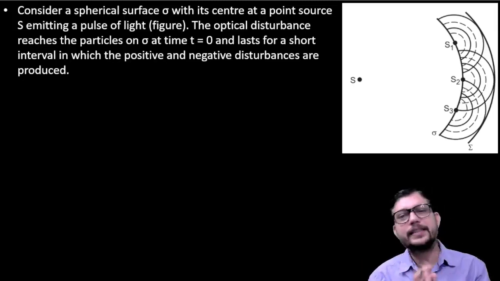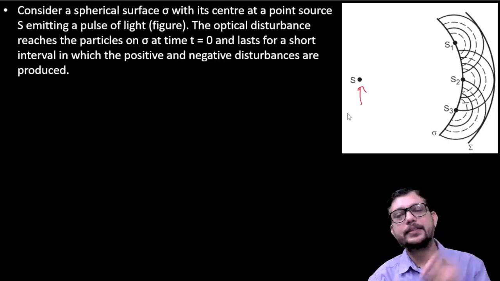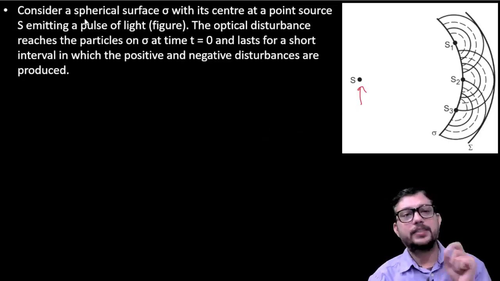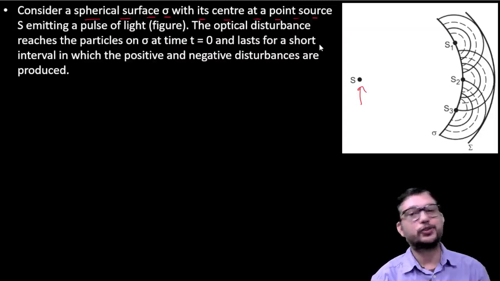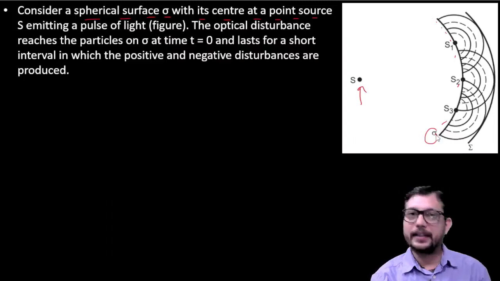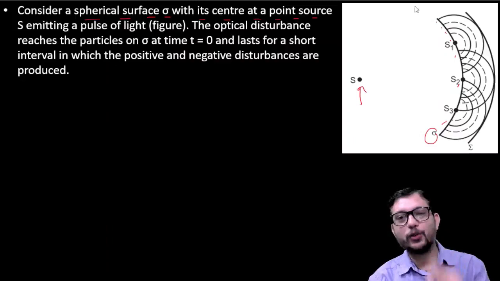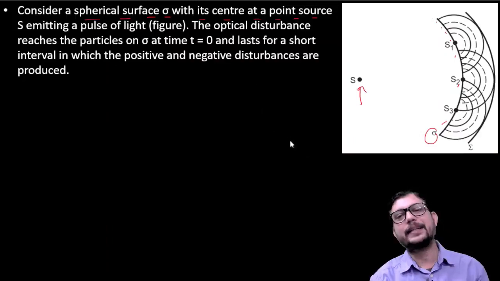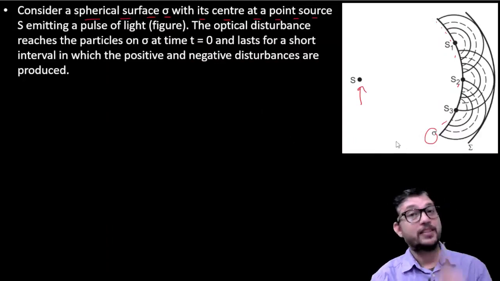As you can see in the picture, we have a source S and a spherical surface sigma with its center at the point source. This is your spherical surface sigma, and this surface is enclosing the source, as I have already explained. This is the first step.